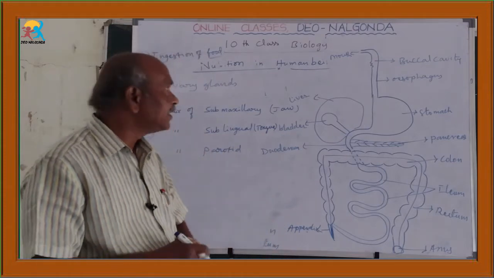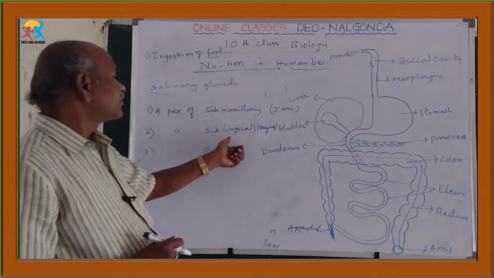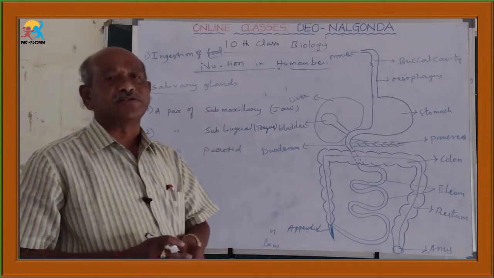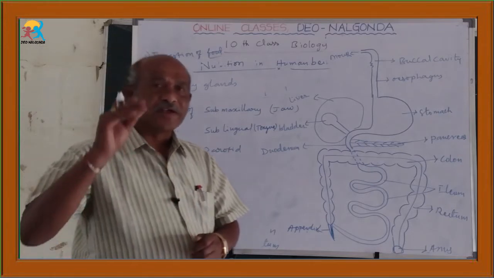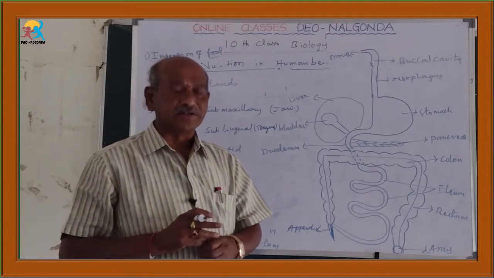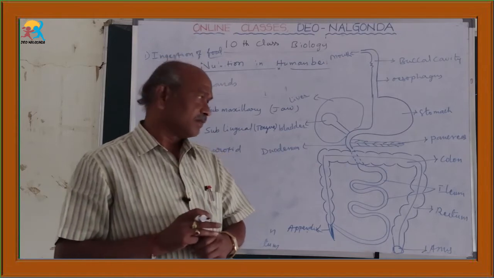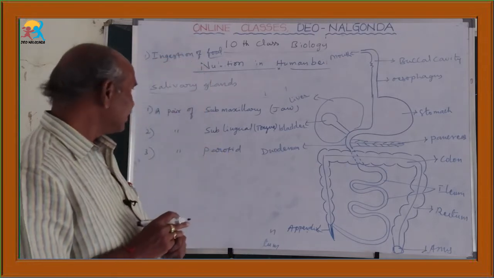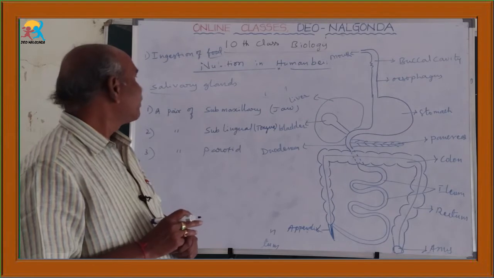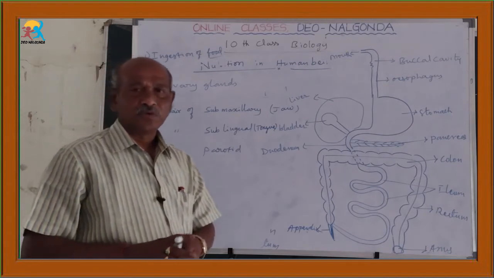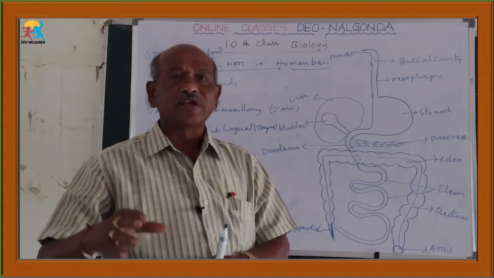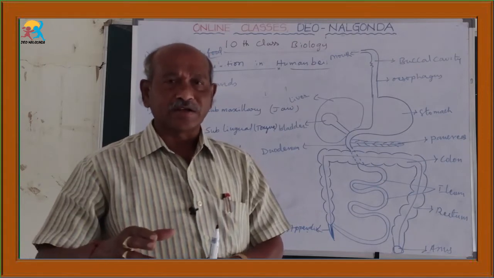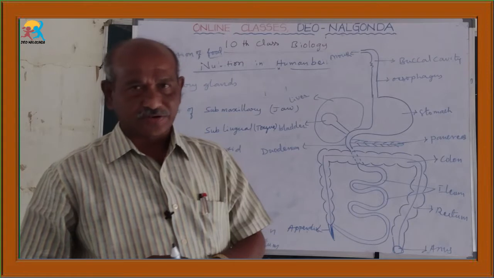Daily, these three pairs of salivary glands secrete approximately 1 liter of saliva. That saliva is alkaline in nature. With the help of that saliva, our food is mixed and forms a wet lump-like structure called the food bolus.